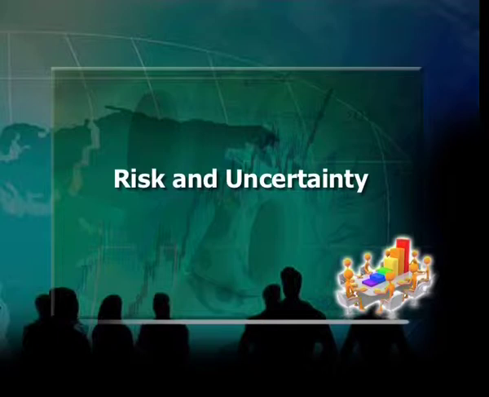Risk and uncertainty are two different situations. Risk is a situation where the probability can be assigned, and uncertainty is the situation where probability cannot be assigned, as there is no exposure to such a situation in the past.